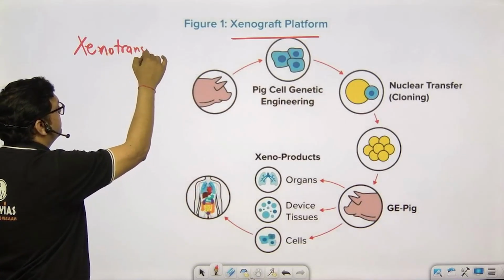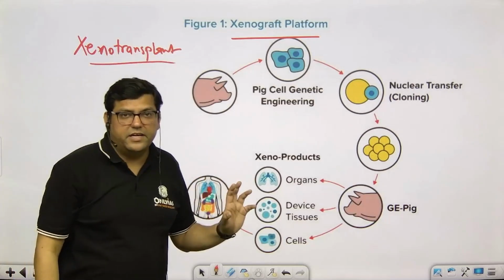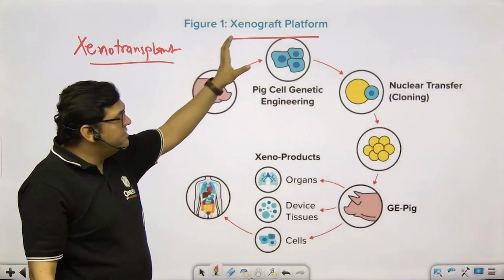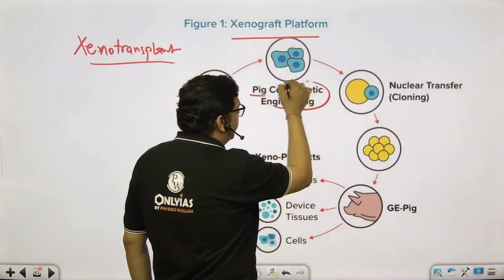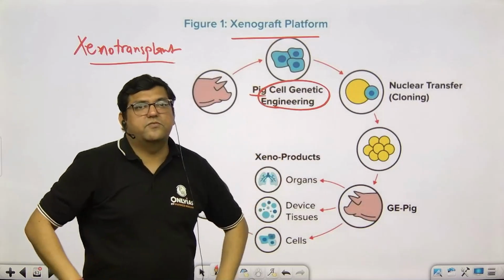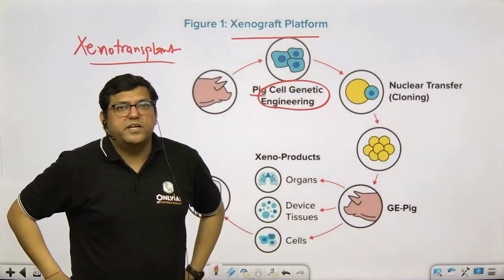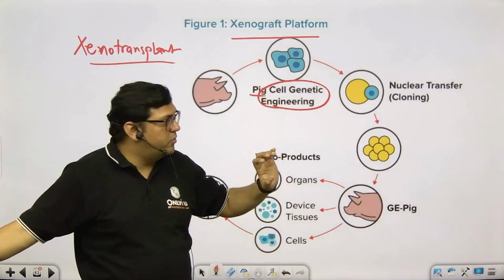Xenotransplantation is there. So we do not use the pig kidney directly. What we do, we take the cells of the pigs. When we take the cells of the pigs, we do genetic engineering in these particular cells. We should ensure that whatever organ is going to be developed from the pig cells should not be rejected by the body.